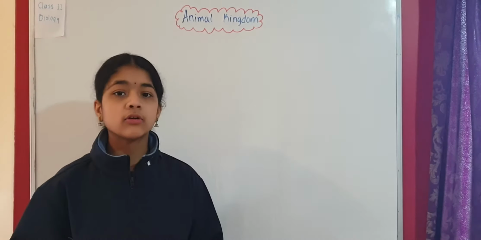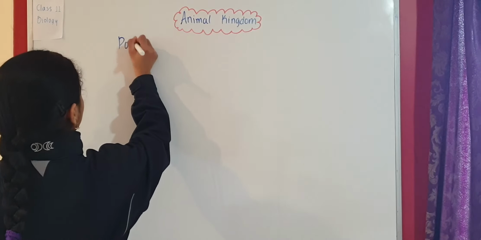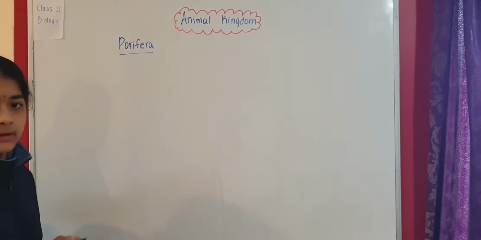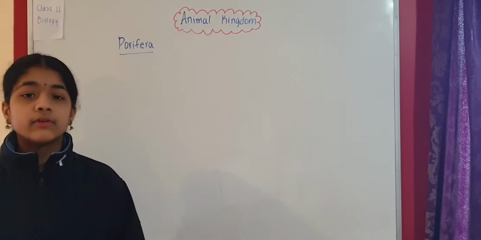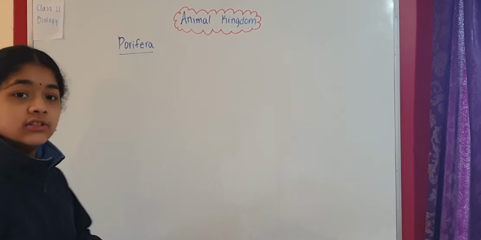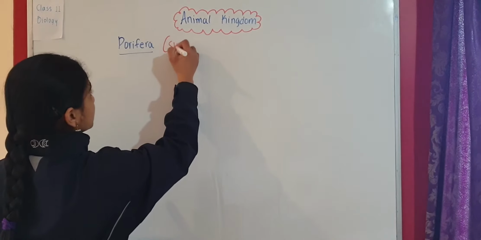In today's video we are going to discuss Porifera. So we know that Porifera is the first phylum in the animal kingdom. First, before talking about the structure of sponges, let's take the general characteristics of these sponges. So Porifera include sponges.